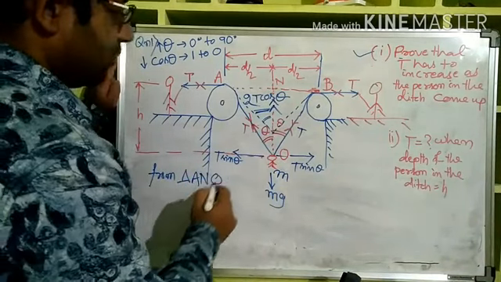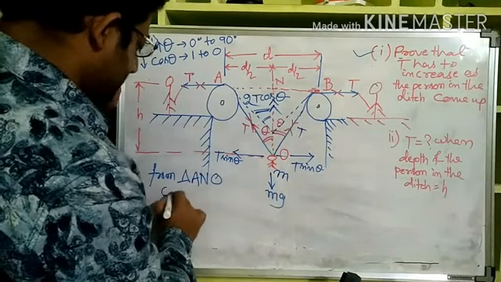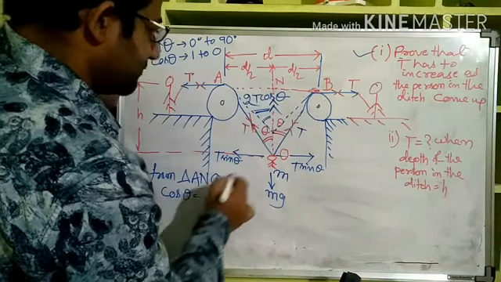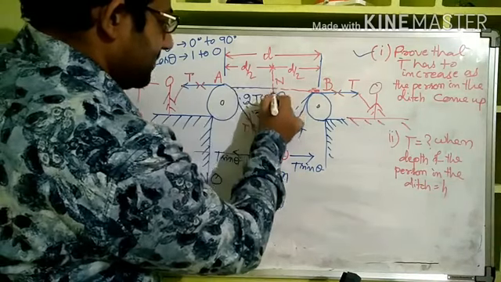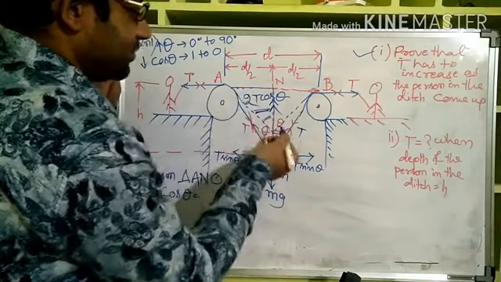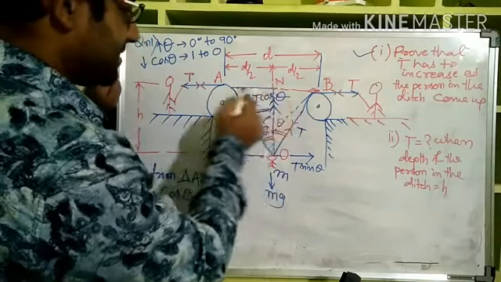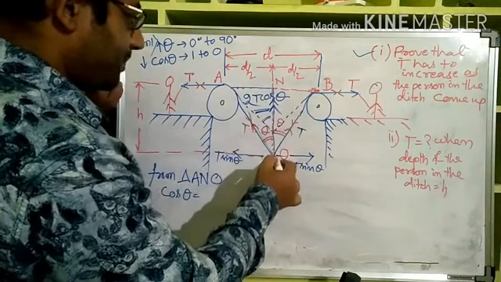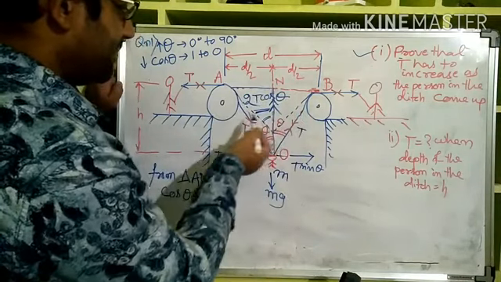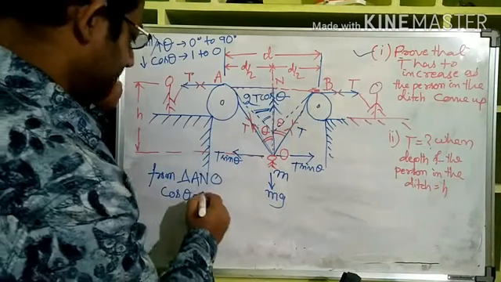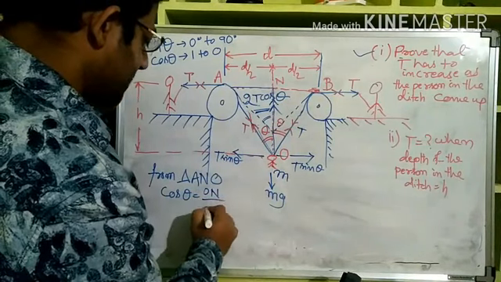ANO, what do you conclude? Cos theta is equal to how much? In this triangle, it is a right angle triangle, so cos theta is B by H, ON divided by AO.